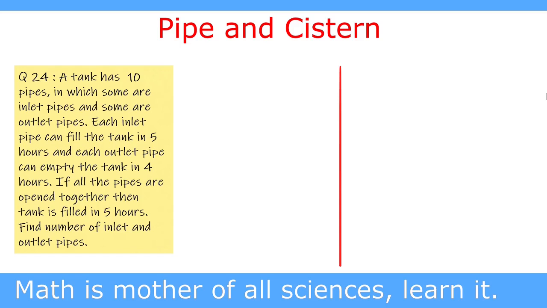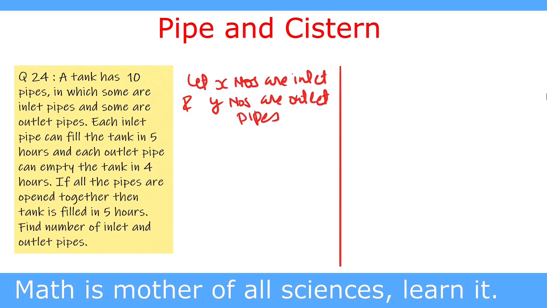Though it will be a lengthy method, it is necessary to understand the concept. Then we will solve it by the shortcut method, and it will save a lot of time. So we start like this. Let x be the number of inlet pipes and y the number of outlet pipes. Then the total number of pipes is 10, so we can write x plus y equal to 10, and this is our equation number 1.